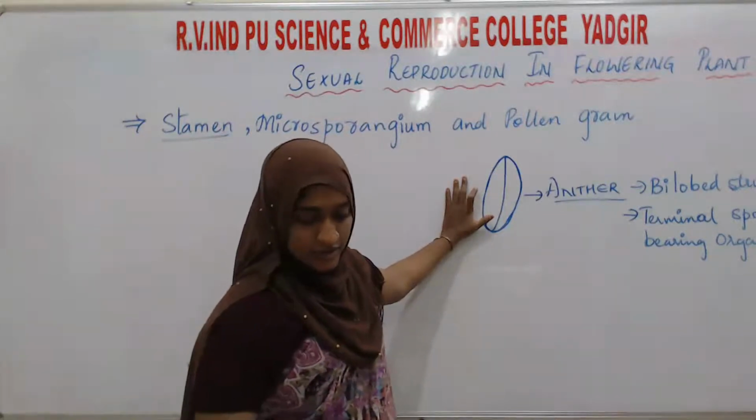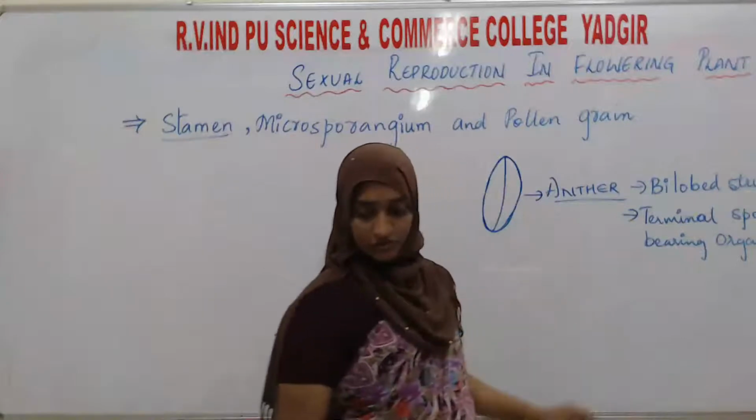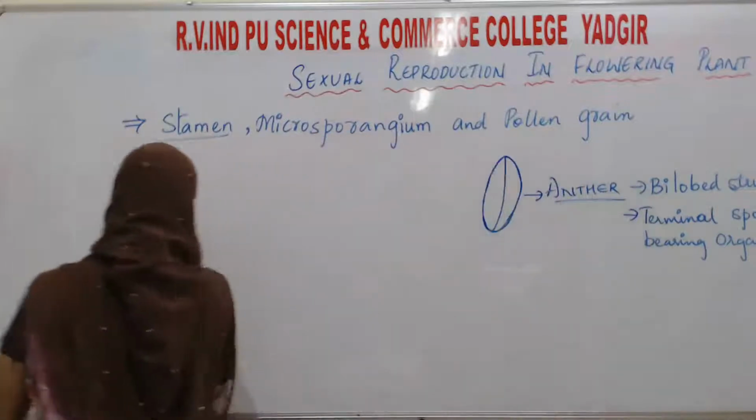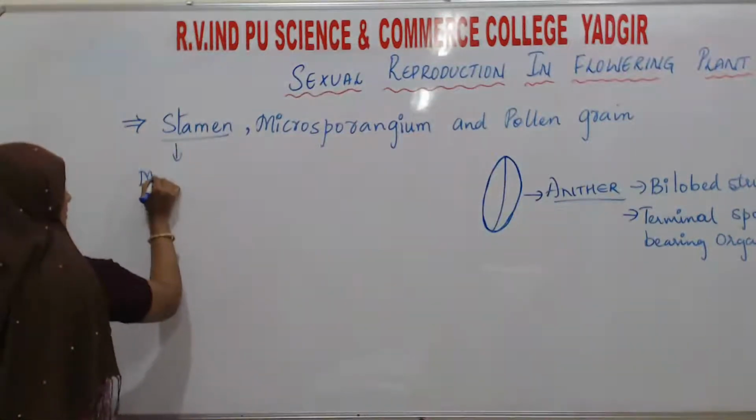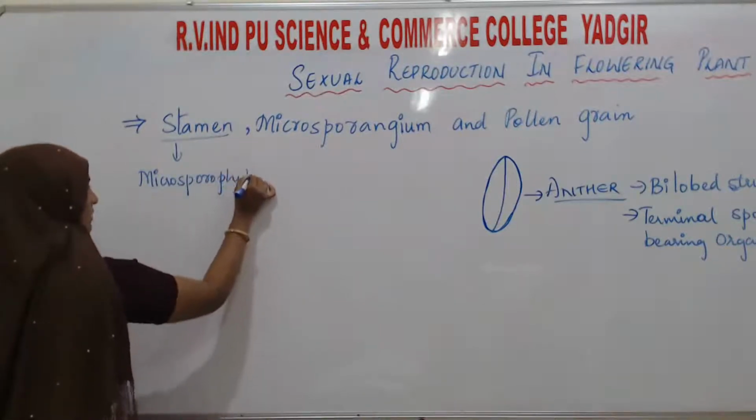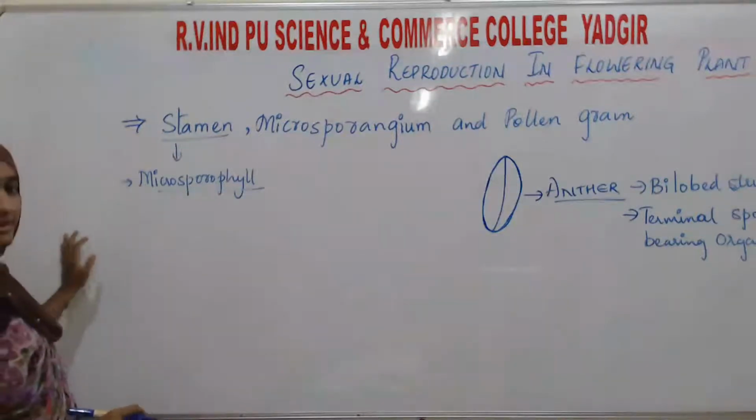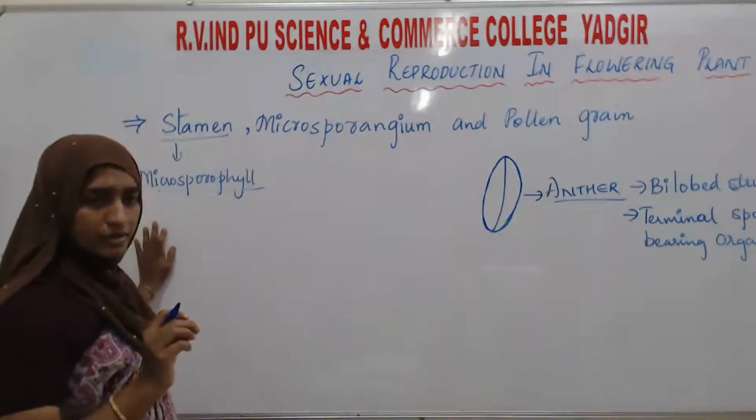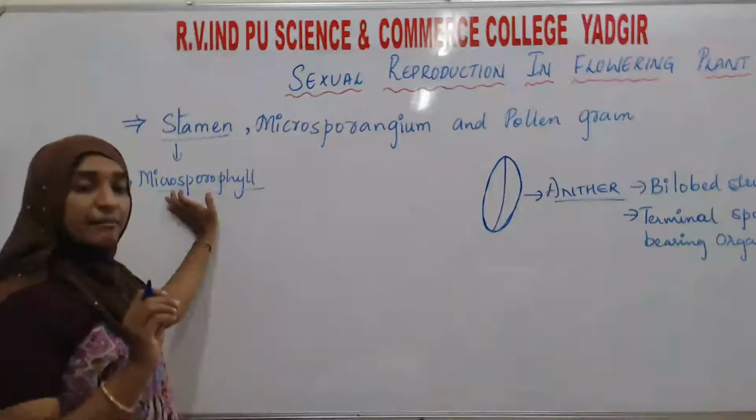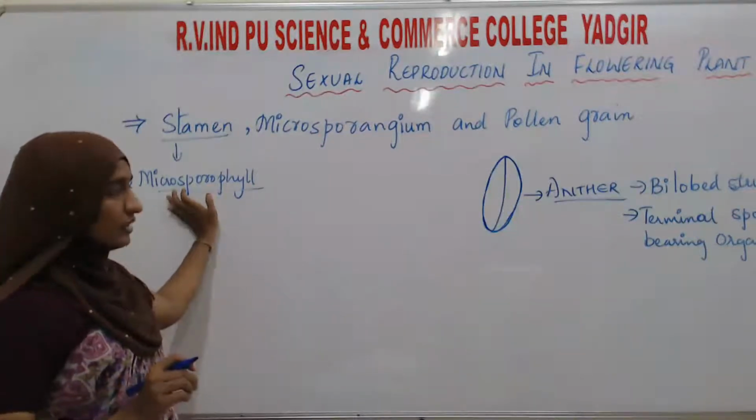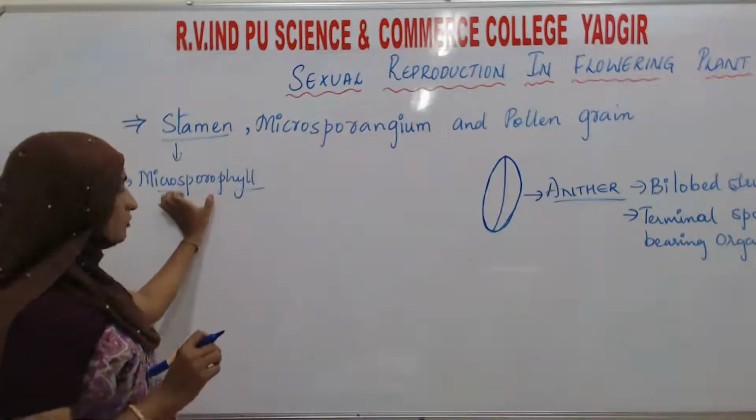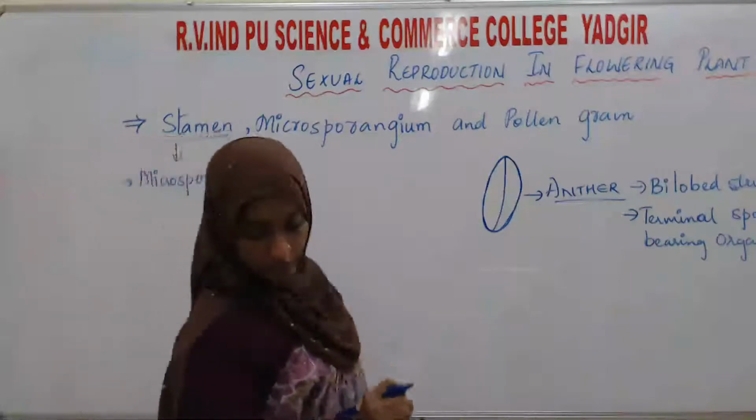Next, the stamen is also known as the microsporophyll. Why are we calling it the microsporophyll? Their size will be very small, that's why it is micro. Sporophyll means the stamen is a spore-bearing organ. Spore means a cell. So the stamen is the spore-bearing organ.